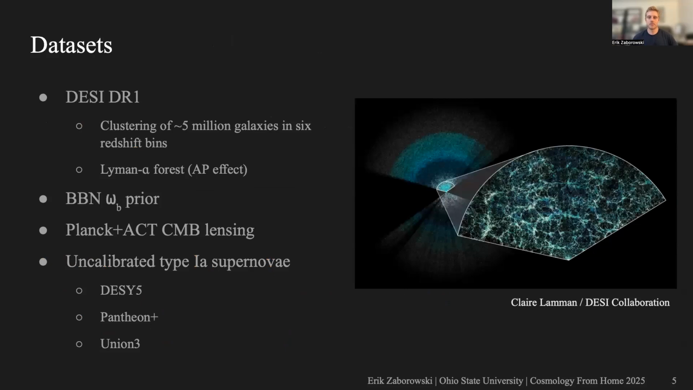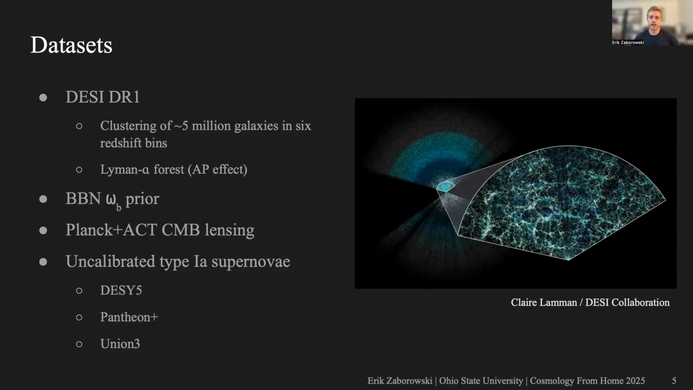So with that in mind, let's move on to our measurement. So here is the list of the data sets that we used. First, we took DESI DR1, which has the positions and redshifts of about 5 million galaxies in 6 redshift bins. And we also included the AP effect measured in the Lyman-alpha forest, which gives additional information on the matter density, and also a BBN prior on the baryon density.